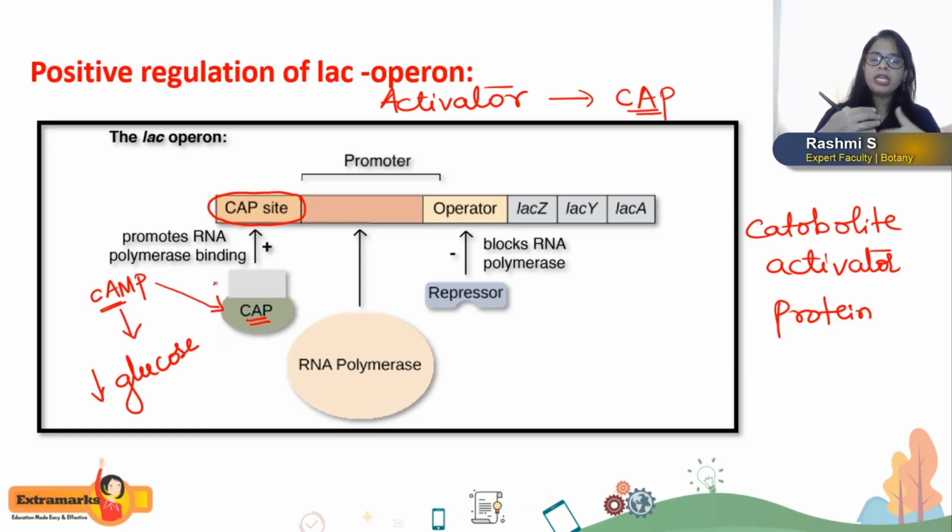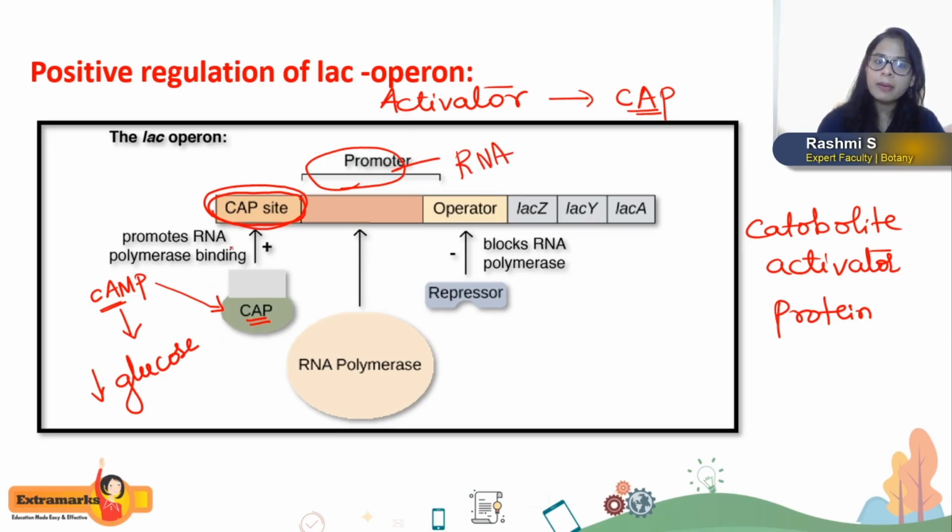Hence, the CAP protein becomes activated in the E. coli cell. This activated CAP protein binds to the CAP site, and once the CAP site is bound with this CAP protein molecule, it enhances the binding of RNA polymerase to the promoter.